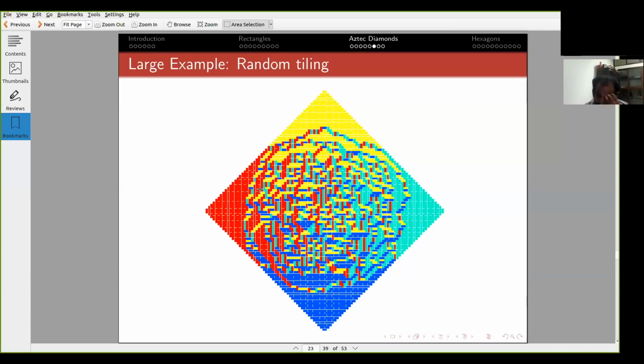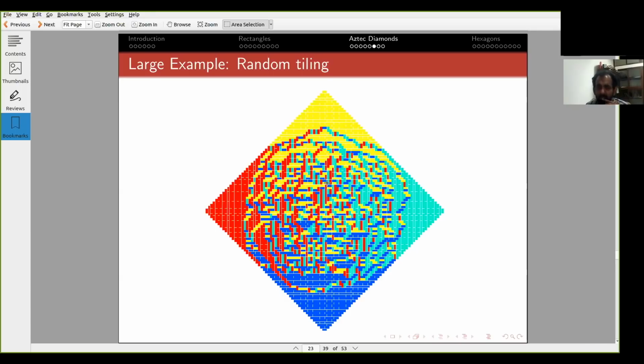The other analogy, and that's why it's called the Arctic Circle, is with the climatic regions of Earth. You know that there's the Arctic region, there's the temperate region, and there's the tropical region. So it's like that. These frozen regions, where you have a lot of ice and snow, are these regular regions.